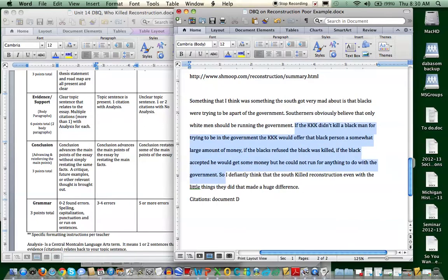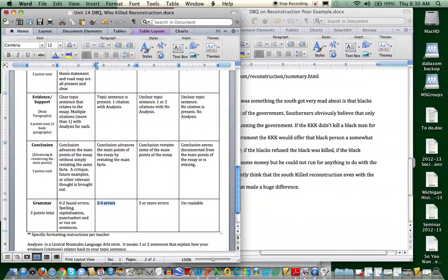That is a long sentence, and it's difficult for me to decipher where they're going with it. So I defiantly think, I'm pretty sure this was meant to be definitely, but defiantly could work depending how the author uses it. "Think that the South killed Reconstruction even with the little things they did that make a huge difference."